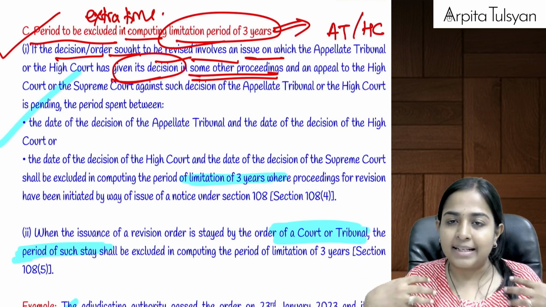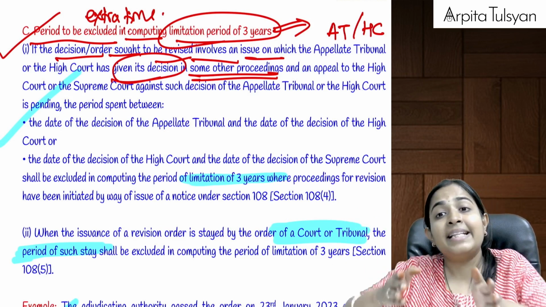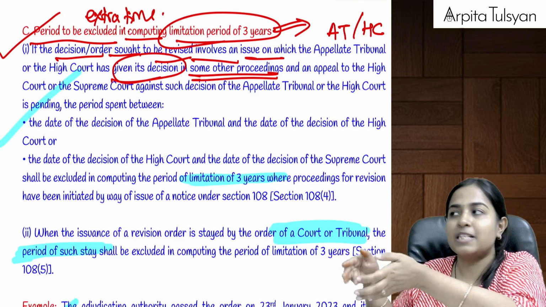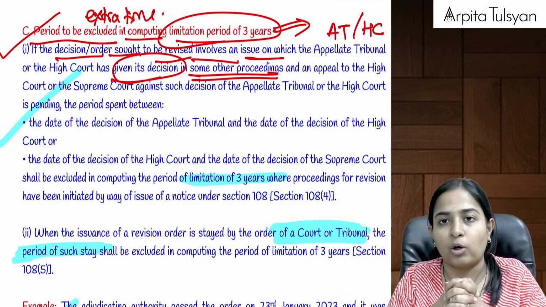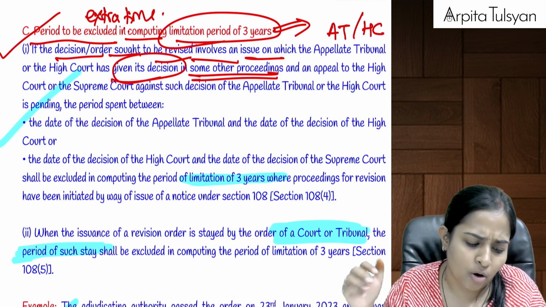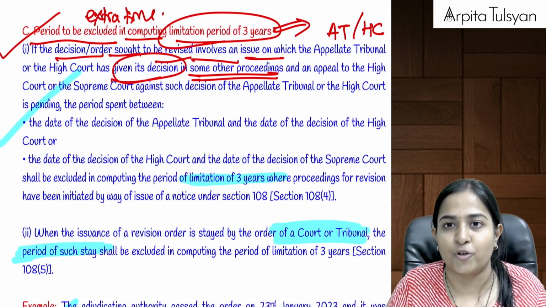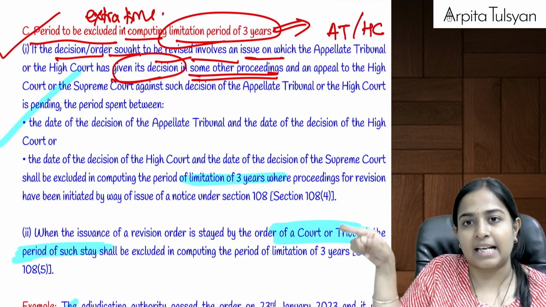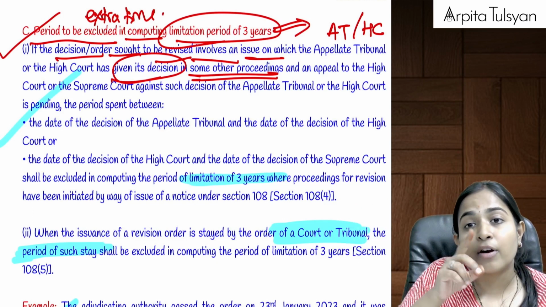My matter is with the revisional authority, and the same matter in someone else's case is pending before the appeal authorities. Now that appeal has been disposed of, and that appeal was in favor of the taxpayer.